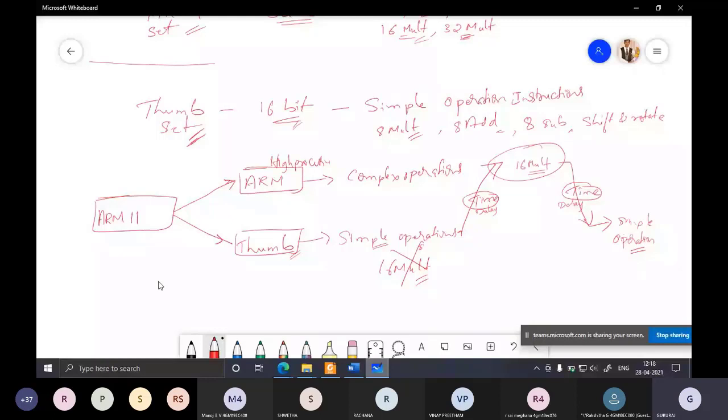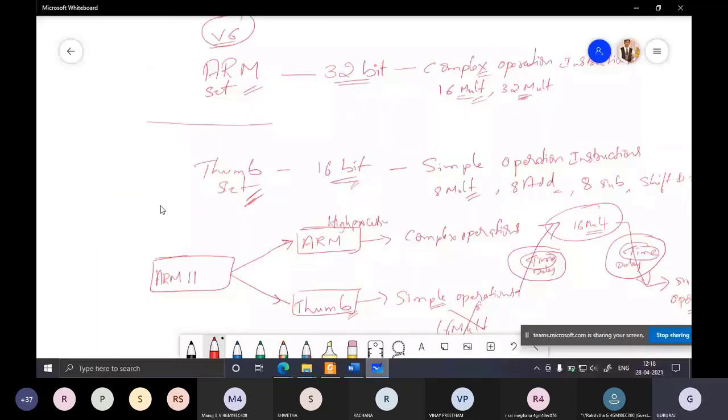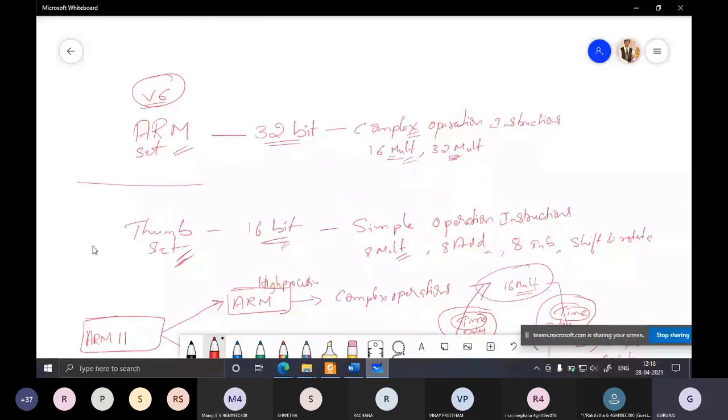So that is why the programmers decided that since there is a time delay in switching between the modes, we shall remove that switching. We will not have that switching. We shall eliminate that switching so that we can save the time which is used in switching of states. So hence what they decided was, in version 7 and onwards, to include only one mode, which is thumb 2 mode.